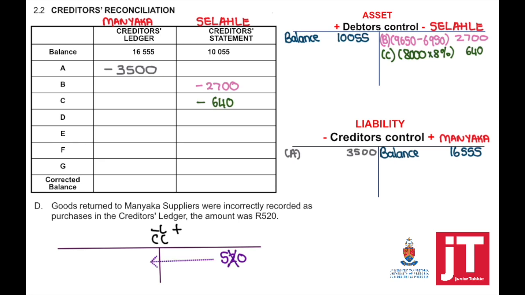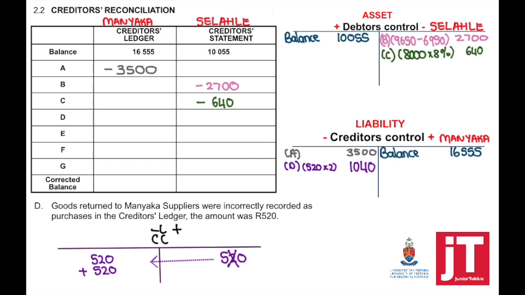So to correct this, we need to debit the creditor's ledger account. But by debiting, we've only taken out that 520. We still need to show that goods were returned. That's why we need to add the 520. So we actually need to double the amount and show that the creditor's control, the creditor's ledger, will be debited with 1,040. So this is times 2.